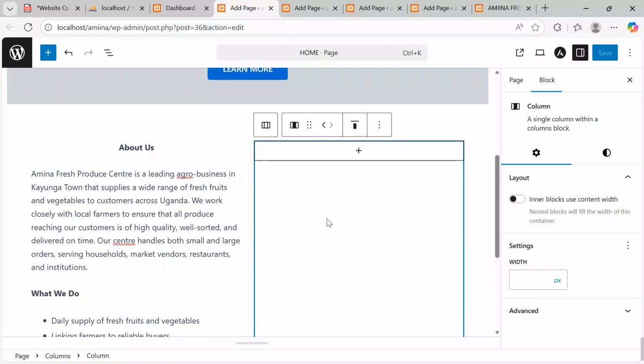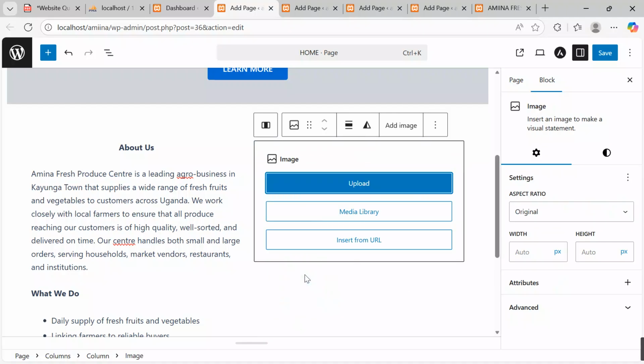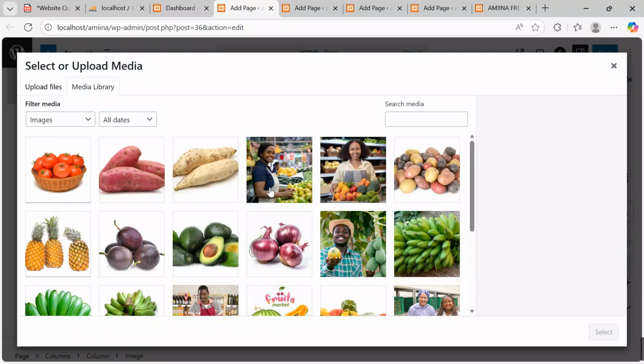Then in this other column, I want to put an image. Click the add block button. Then say I want to put an image. Hit the image button. Say media library, and then access it from over here.